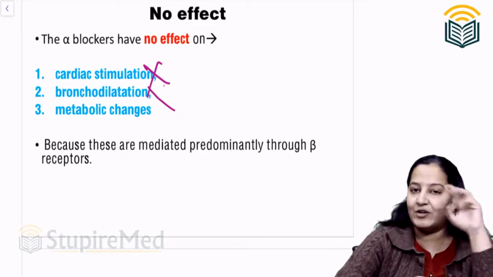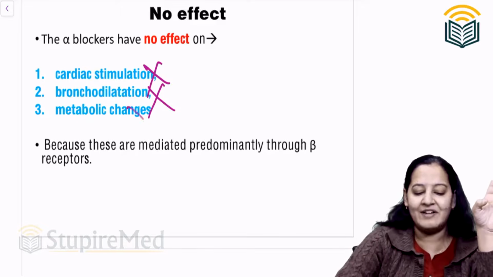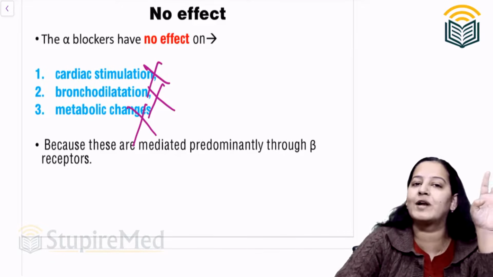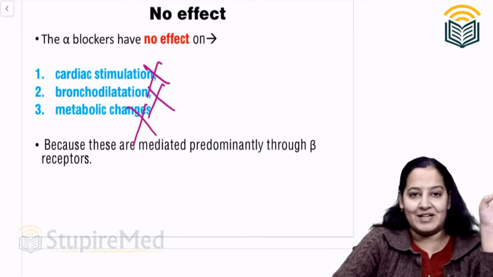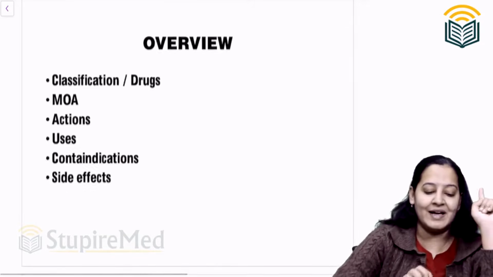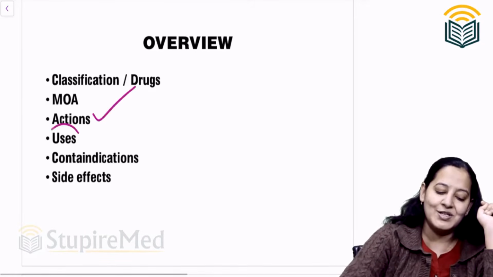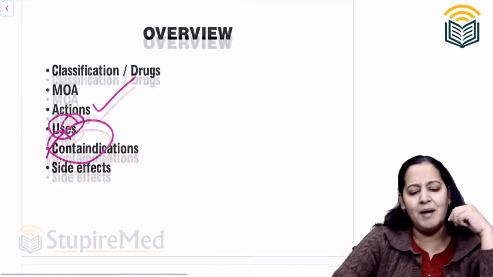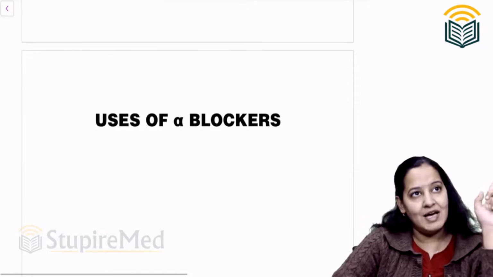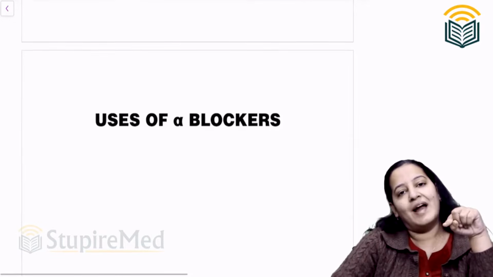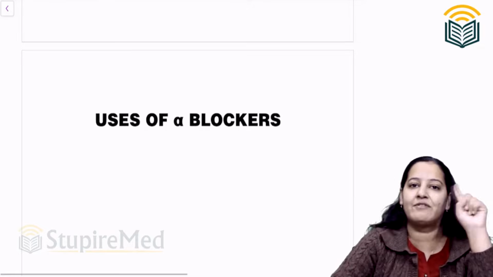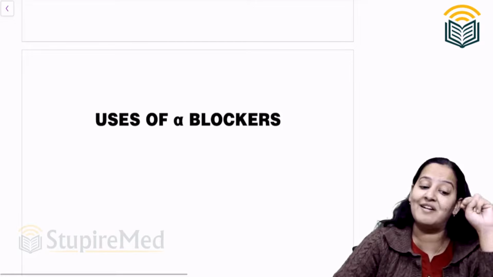No direct effect on lung, no direct effect on liver, metabolism, insulin, glucagon. Alpha blockers we are learning. So we are done with actions. Uses and contraindications we will mark in the same way. Now the uses there will become contraindications here and the contraindications there will become uses here, alpha agonist and alpha blocker.